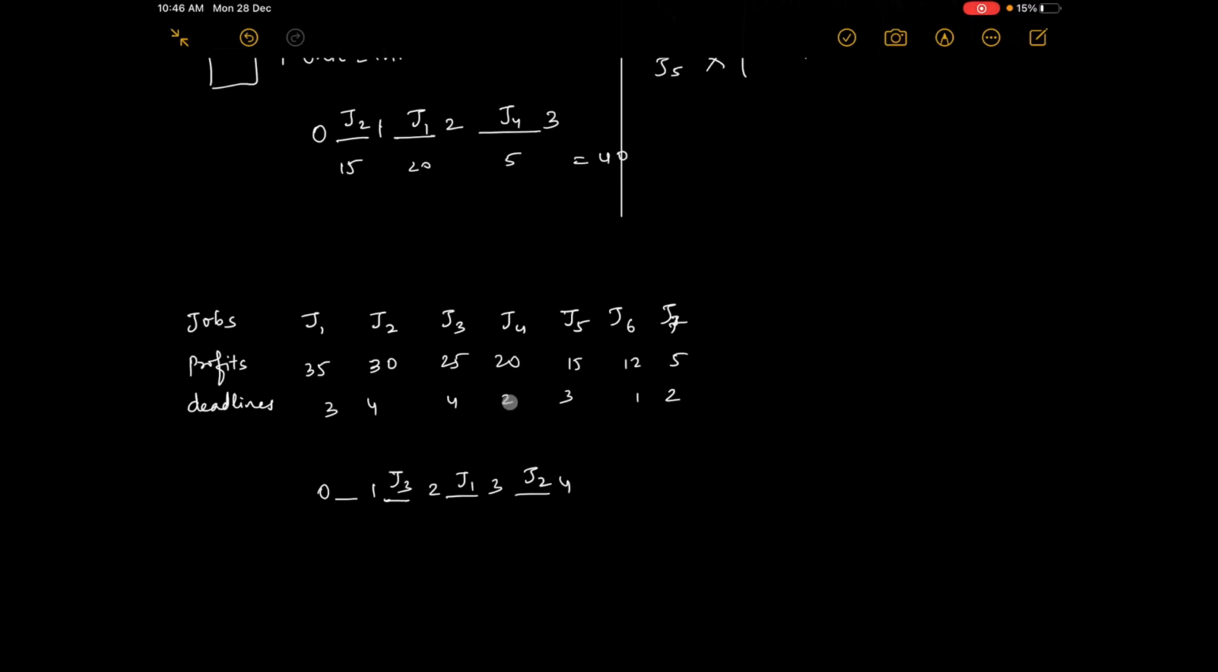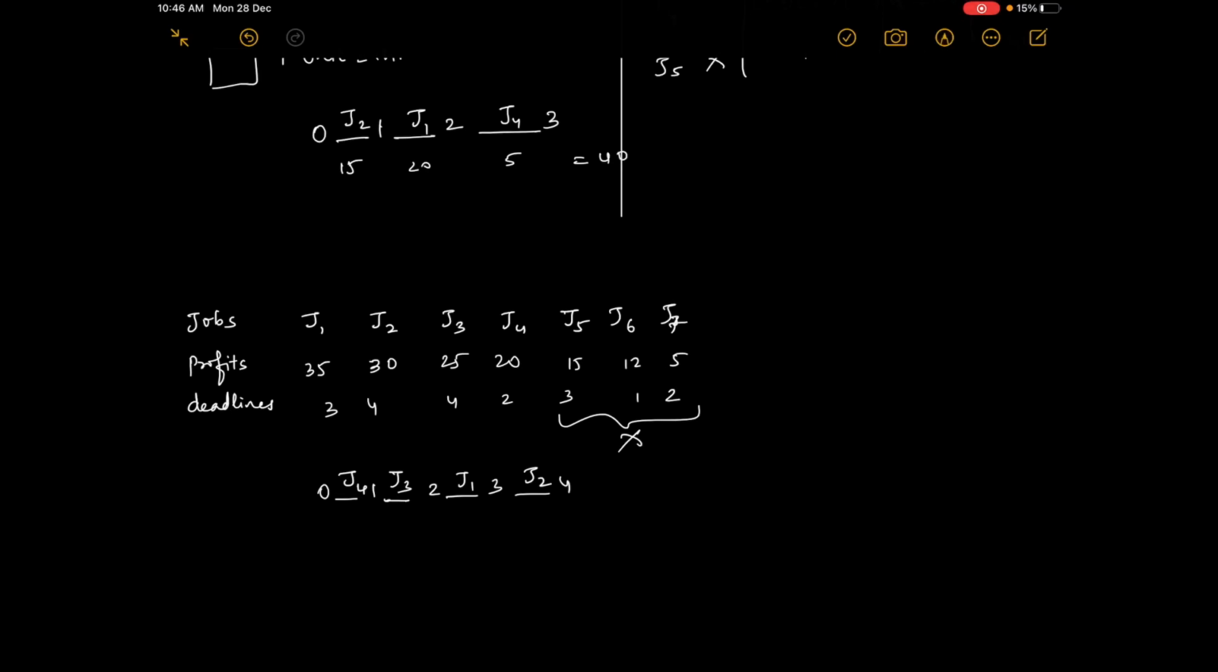Next, J4. J4 is ready to wait only for 2 hours. So this slot is already filled, so come left and put it here. So this is J4. Then you already know that there are no slots available. J5, J6, J7 cannot be done. These jobs cannot be done.